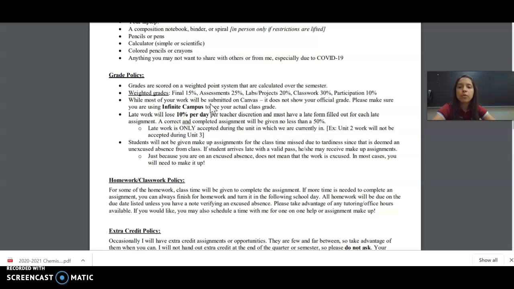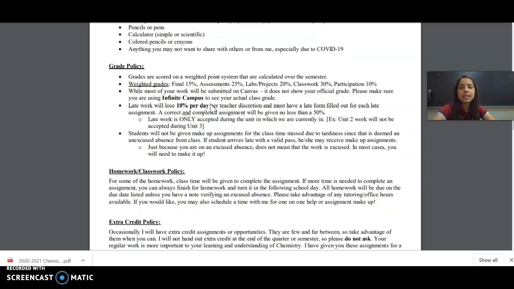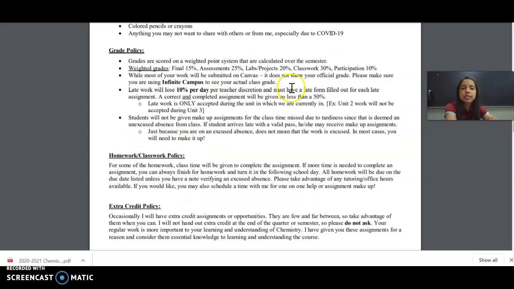So for the weight of this class, the final is 15%, assessments are 25%, labs and projects are 20%. Hopefully we can do some labs when you come in, following the safety guidelines. Classwork is 30%, participation is 10%. Everything will be posted in Infinite Campus. Canvas might show you a grade; disregard that grade. Your official grade is in Infinite Campus.